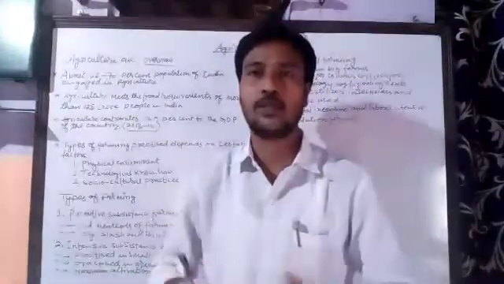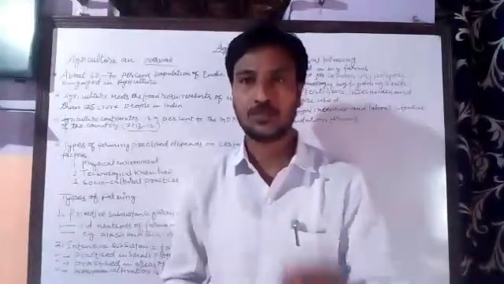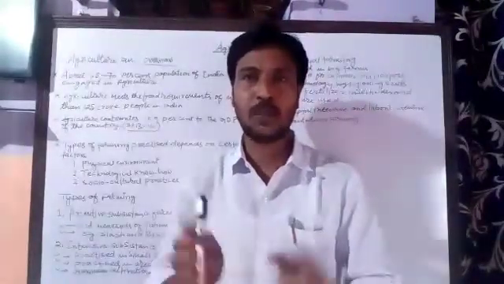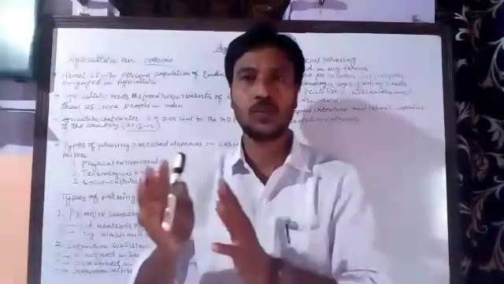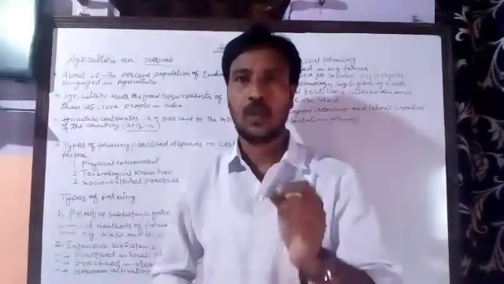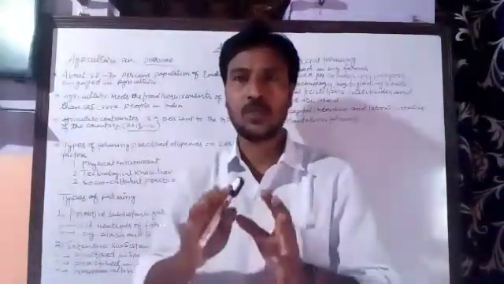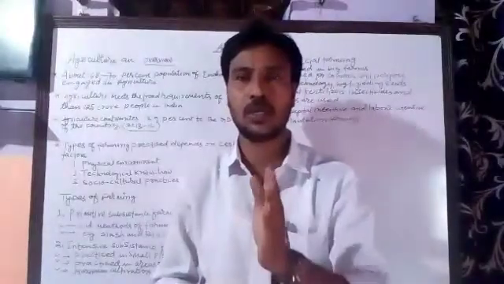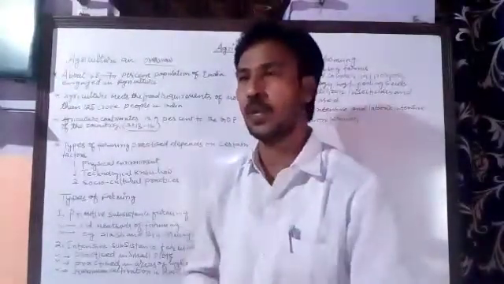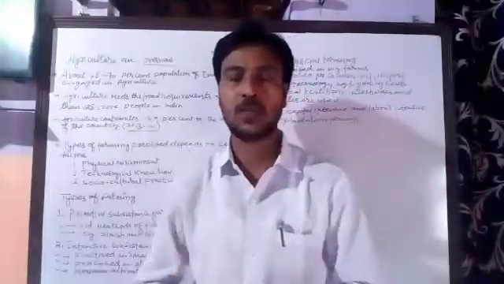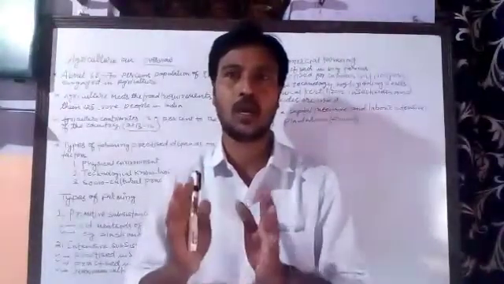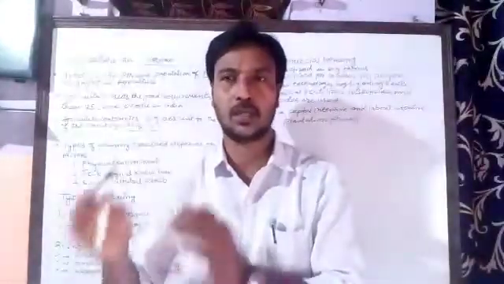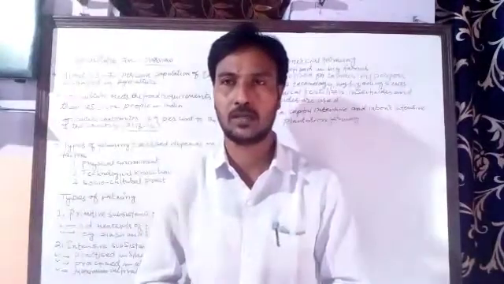That's the data given by the people related to agriculture. According to this data, around 65 to 70% of India's population are engaged in agriculture directly or indirectly.